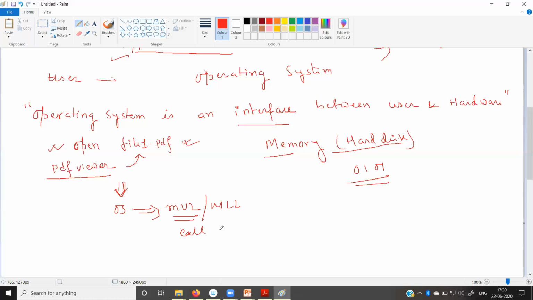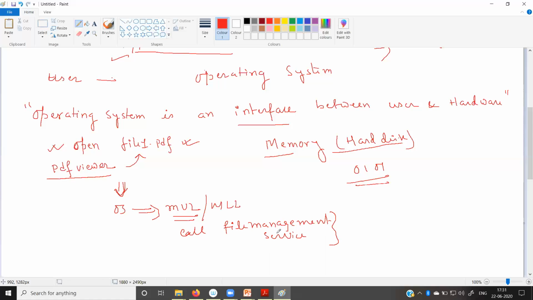It is basically a collection of services. So to perform the open operation, it needs to call the file management service. The operating system converts the instruction to the machine level language format, and after that it calls the file management service.